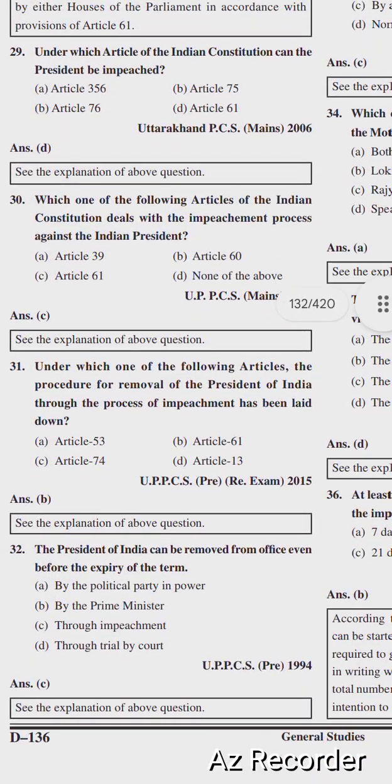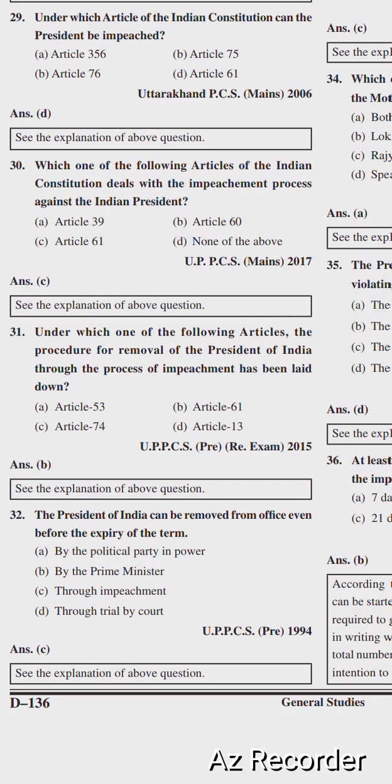So next question is, which one of the following articles of the Indian Constitution deals with the impeachment process against the Indian President? Options are Article 39, Article 60, Article 61 and none of the above. Right option is option number C, Article 61. Next question is, under which one of the following articles has the procedure for removal of the President of India through the process of impeachment been laid down? Options are Article 53, Article 61, Article 74, Article 13. Right option is option number B, Article 61.